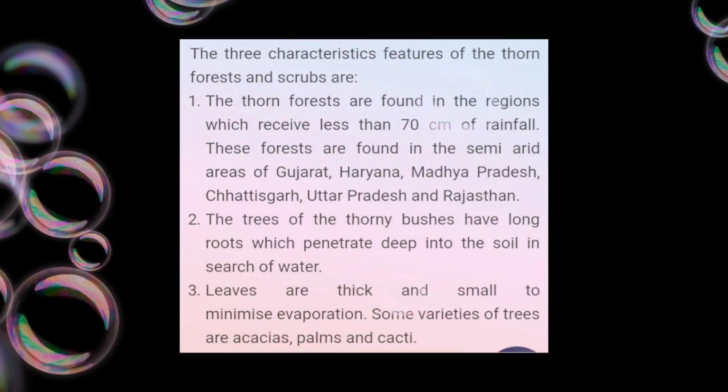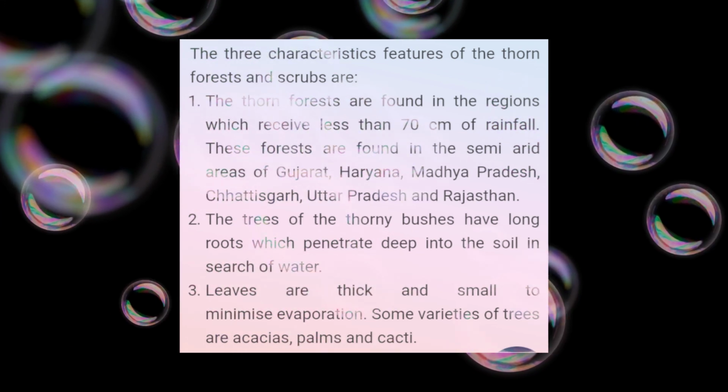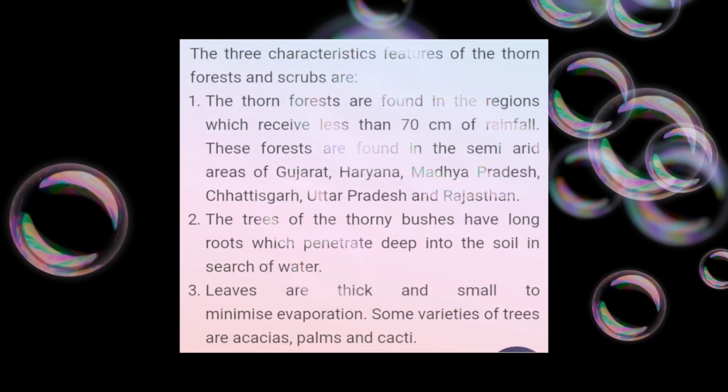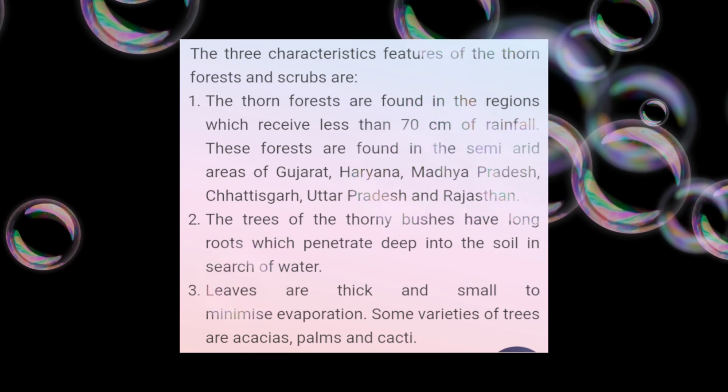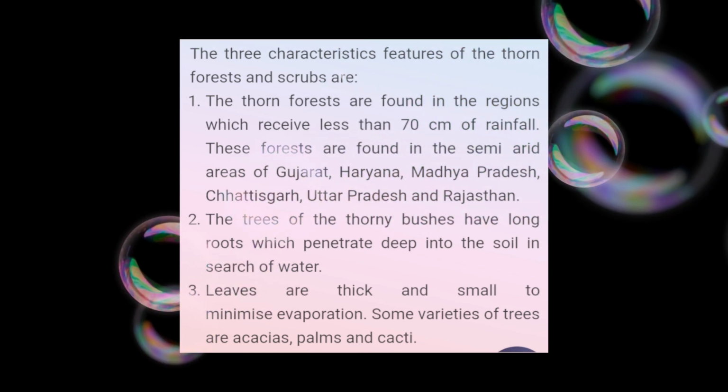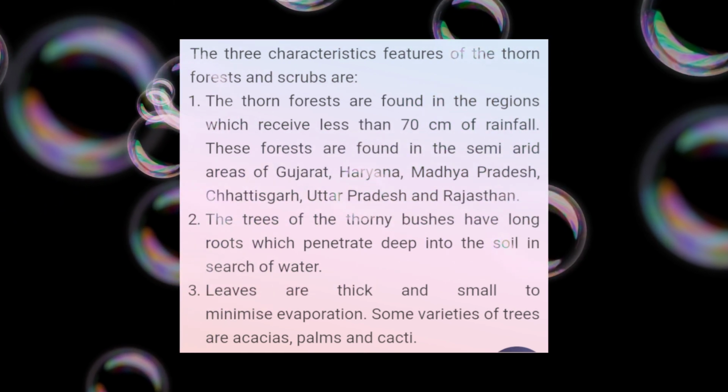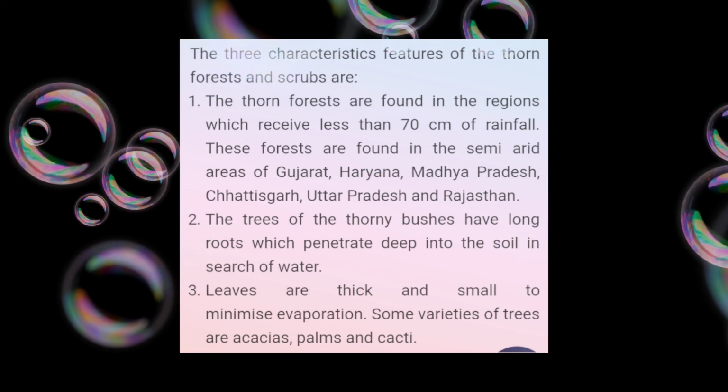The three characteristic features of the thorn forests and scrubs are: thorn forests are found in regions which receive less than 70 centimeters of rainfall. These forests are found in the semi-arid areas of Gujarat, Haryana, Madhya Pradesh, Chhattisgarh, Uttar Pradesh, and Rajasthan.